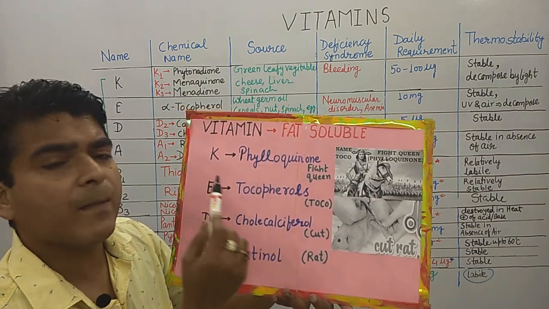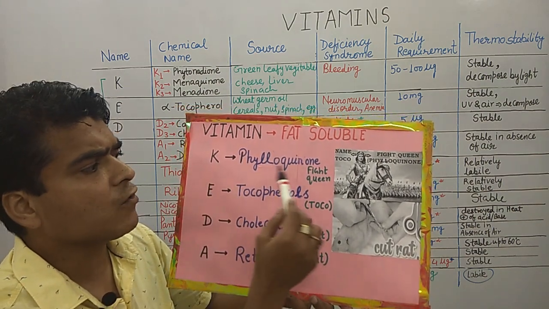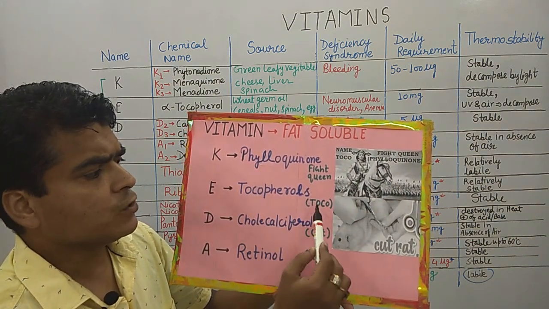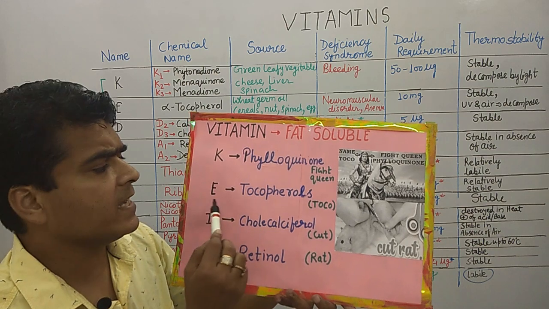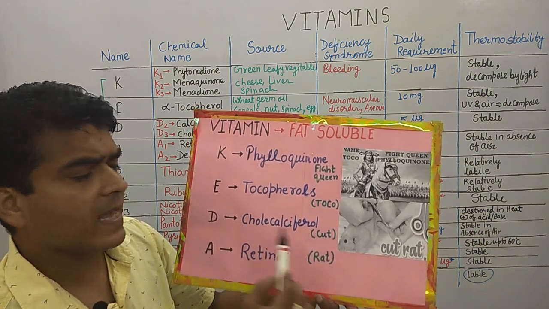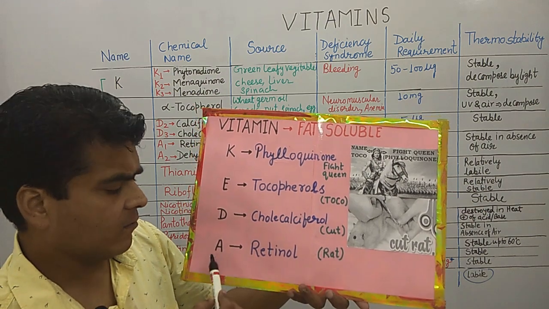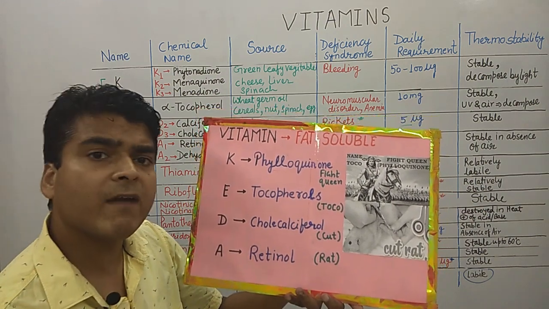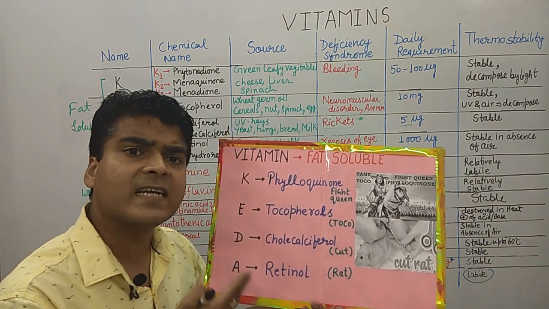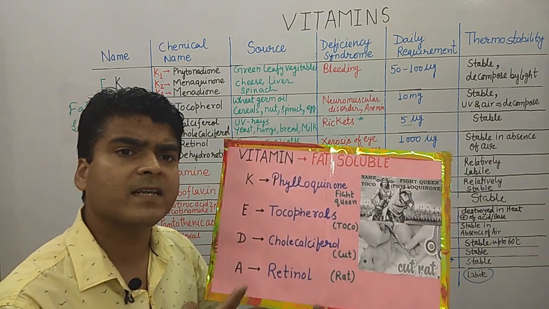K is phylloquinone, fight queen. Toco means vitamin E is tocopherol, cut is vitamin D, cholecalciferol, and then rat is vitamin A, retinol. Hopefully you will easily remember these fat soluble vitamin names.